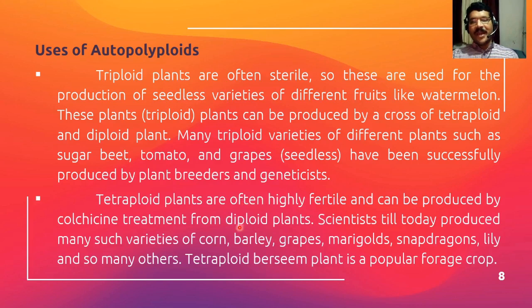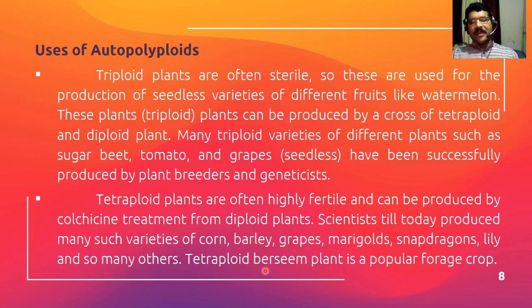So diploid plants easily give rise to tetraploid plants by colchicine treatment. Scientists have produced many such varieties of corn, barley, grapes, marigold, snapdragons, lily, and many others by treatment with colchicine.